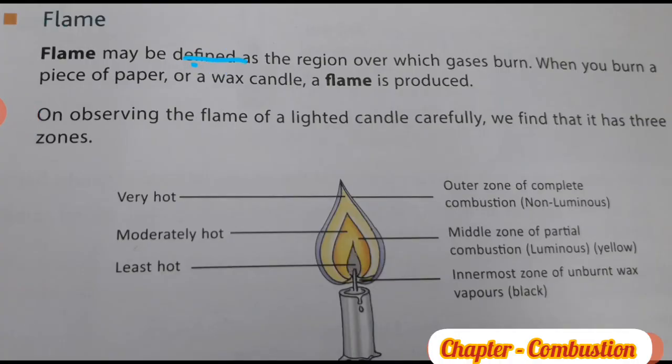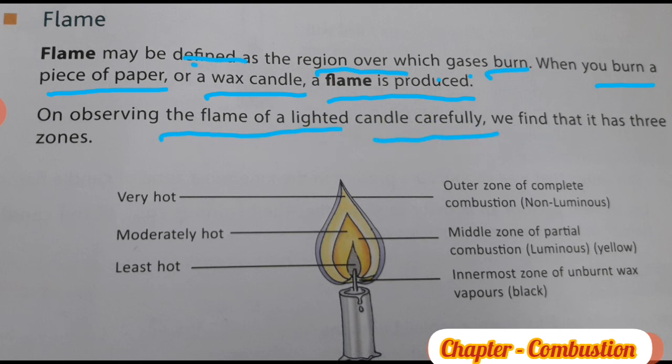Flame is defined as the region over which gases burn. When we burn a piece of paper or a wax candle, a flame is produced. On observing the flame of a lighted candle, we find that it has three zones.